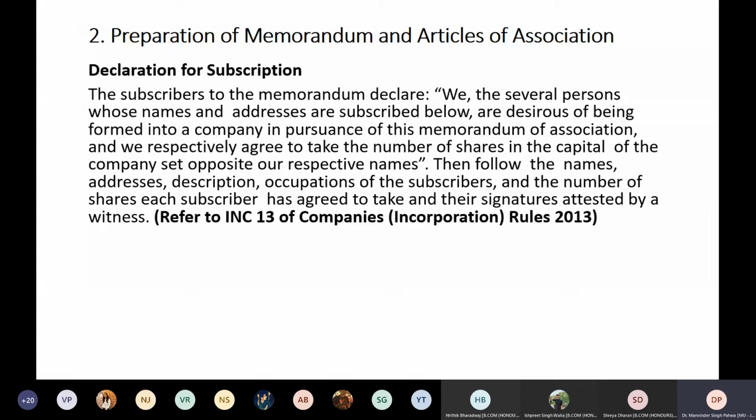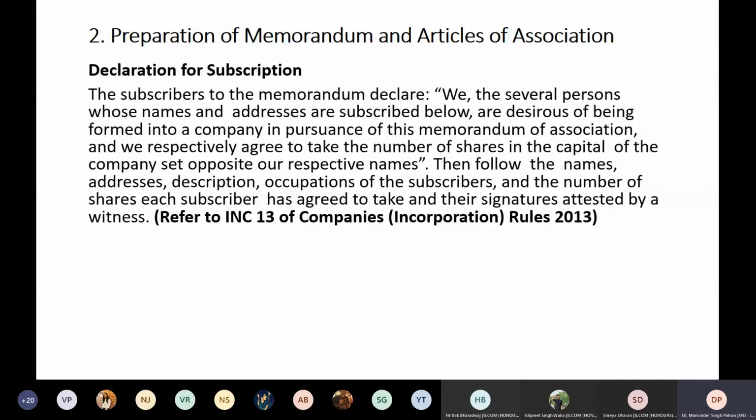So opposite to the names, the number of shares to be taken is also mentioned, and then follow the names and addresses, description, occupation of subscribers, and the number of shares each subscriber has agreed to take, and their signature as attested by the witness.